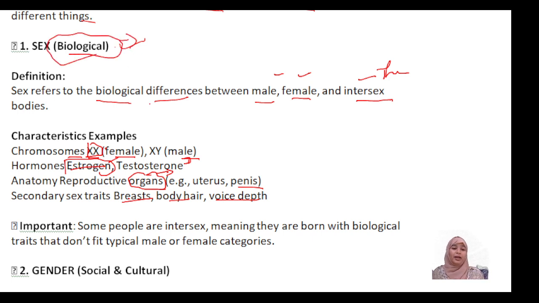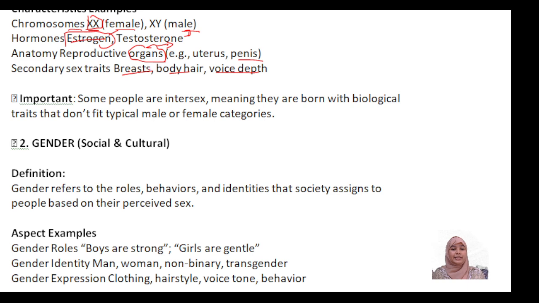Next, important is that some people are intersex, meaning they are born with biological traits that don't fit typical male or female categories. See, intersex means they are born as a male or a female, but according to their characteristics, they are not performing like that.